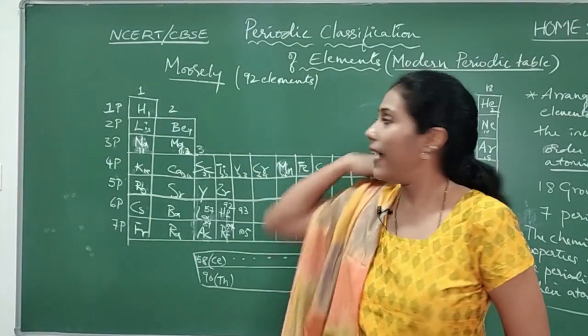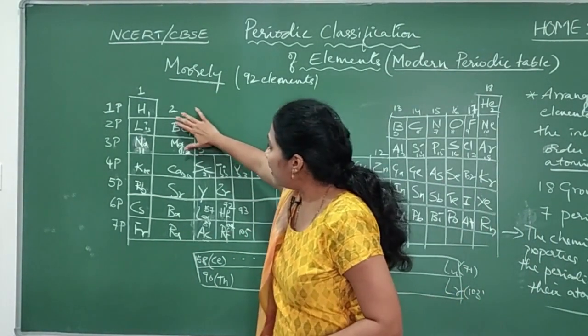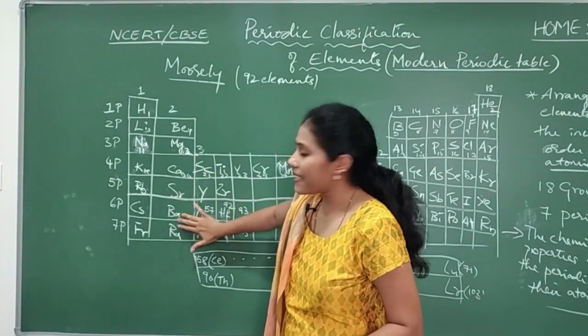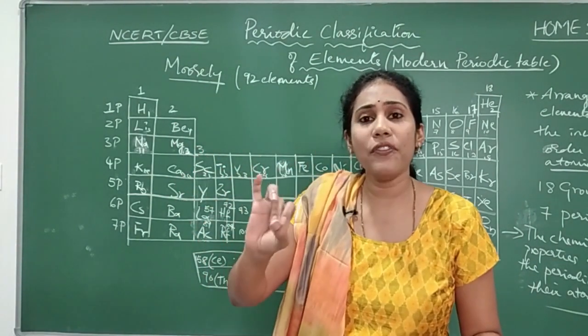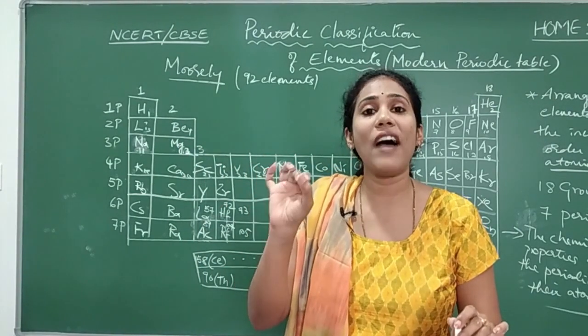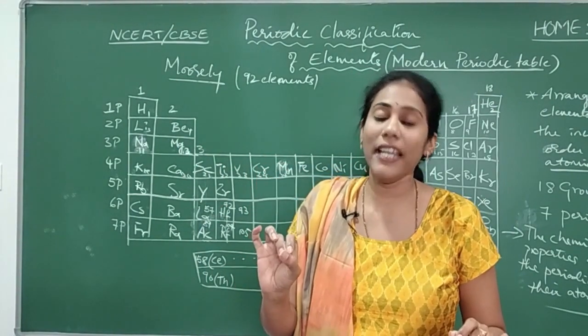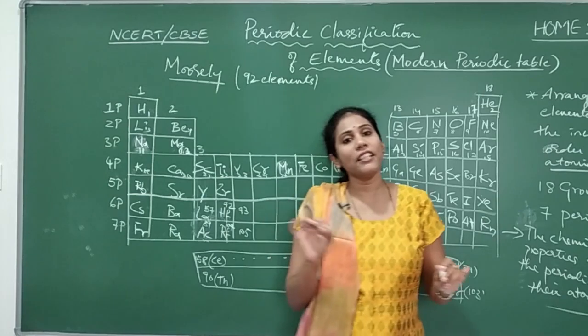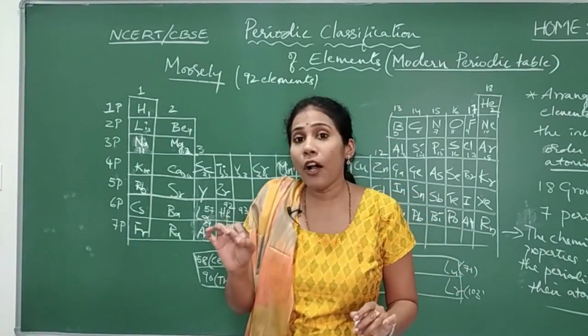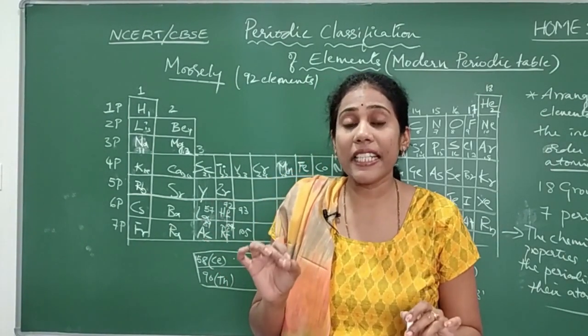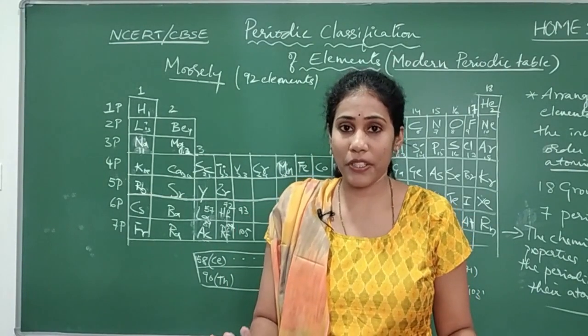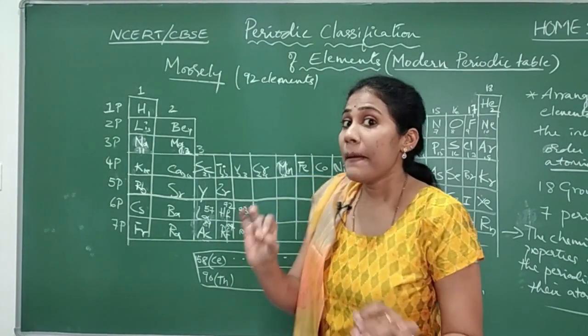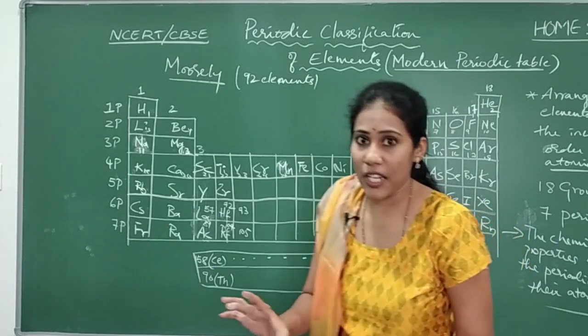All the elements coming in a same group will have the same number of valence electrons. What do you mean by valence electrons here? The number of electrons present in the last shell.